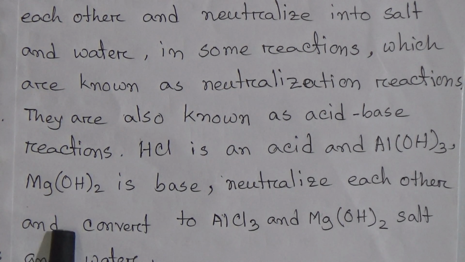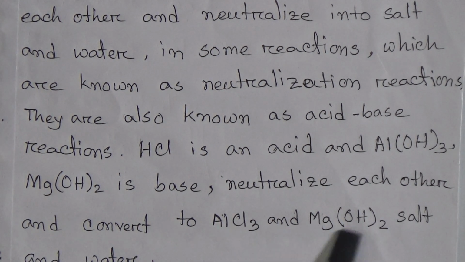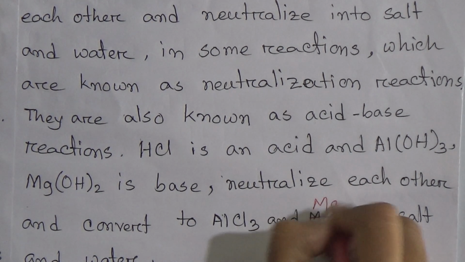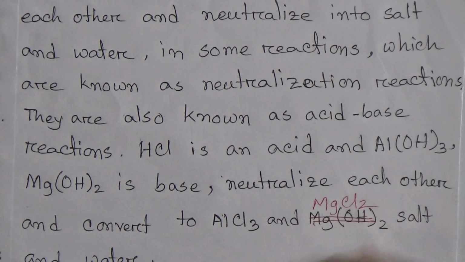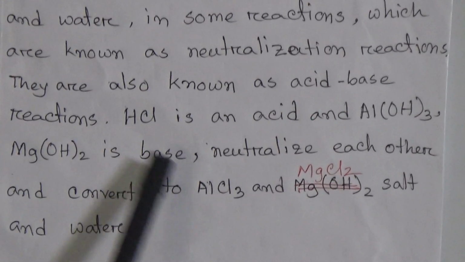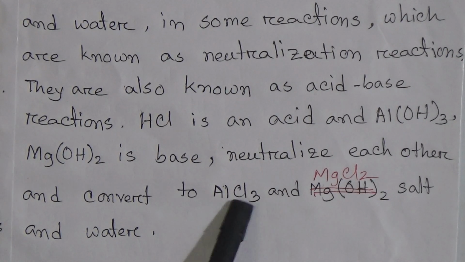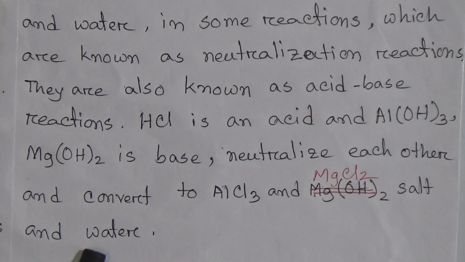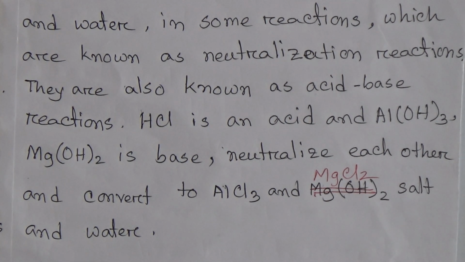They neutralize each other and convert into aluminum chloride and magnesium chloride, salt and water. Hydrochloric acid is a strong acid and aluminum hydroxide and magnesium hydroxide are bases, but salt and water are neutral materials. That's why this reaction is known as a neutralization reaction, and through this neutralization reaction we feel relief in our stomach.